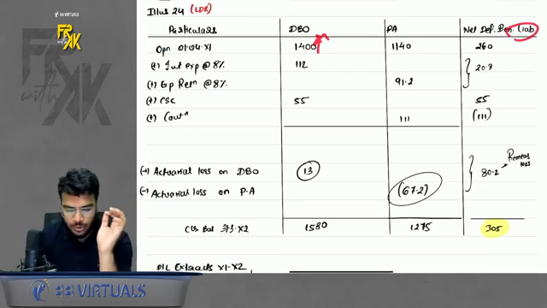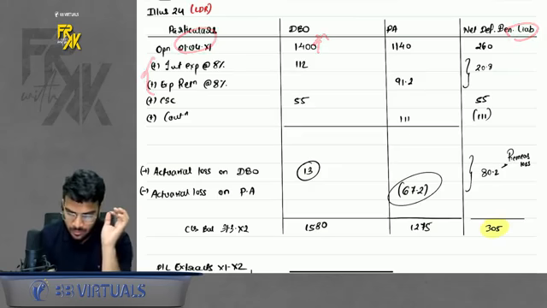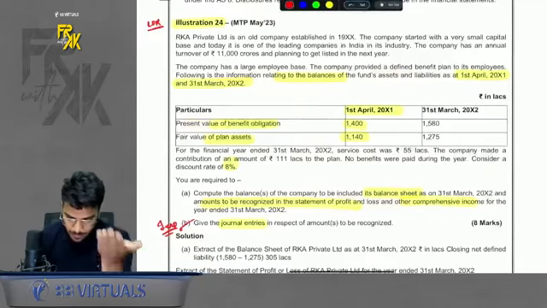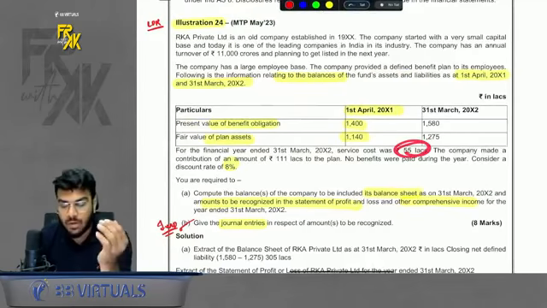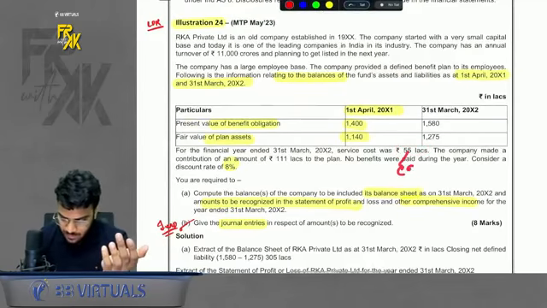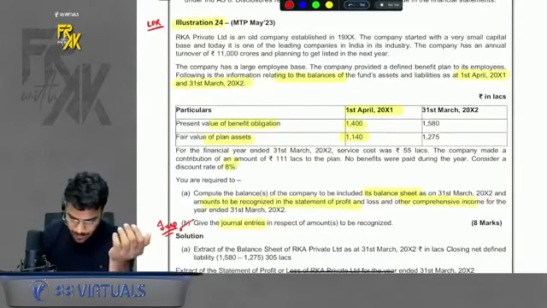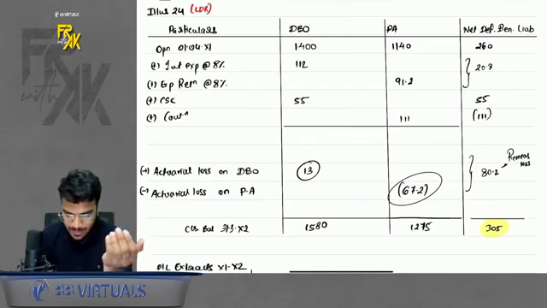Then first of all, on the opening balance, always accrue the interest. On DBO, unwinding will be done. On PA, you will earn expected return. We did that. Okay, then current service cost was given. What was the entry for current service cost? It is current service cost to DBO. So only DBO will be impacted. So add in DBO. Then you made a contribution of 111 lakhs. So what will you do? You will add the contribution on plan asset.